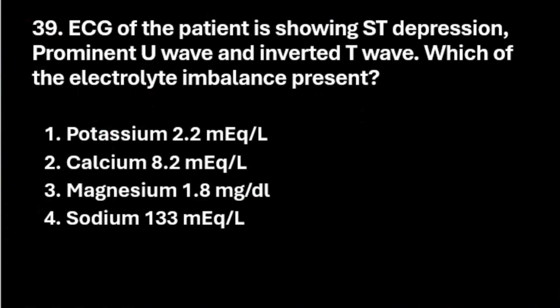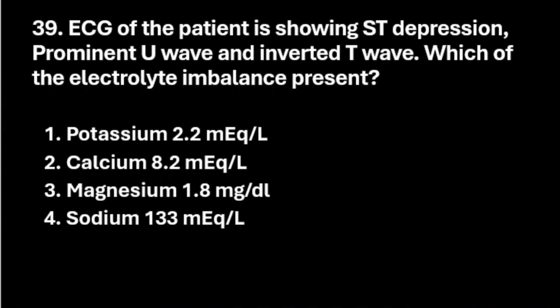Next question. The ECG of the patient is showing ST depression, prominent U wave and inverted T wave. Which electrolyte imbalance is present here? Option 1, potassium 2.2 milliequivalent per liter. Option 2, calcium 8.2. Option 3, magnesium 1.8 mg per dl. And option D, sodium 133 milliequivalent per liter. Here you need to know all the normal values for answering this kind of question.